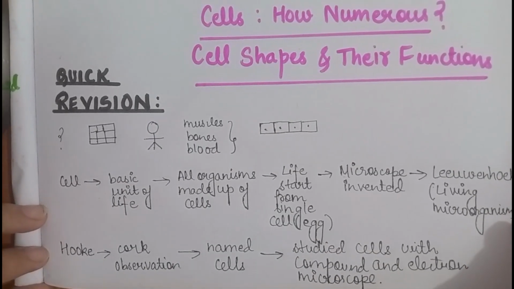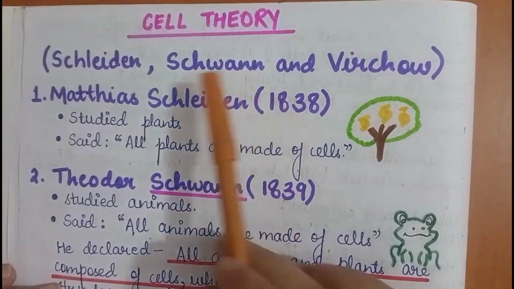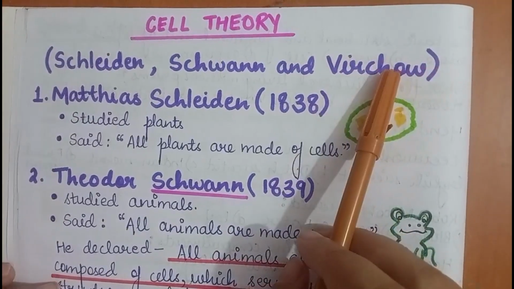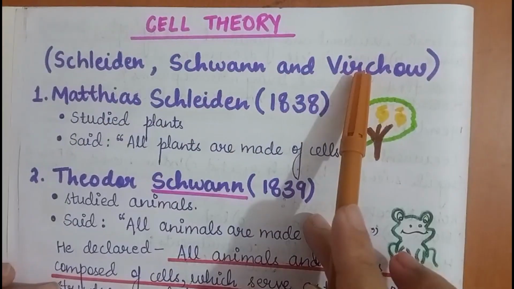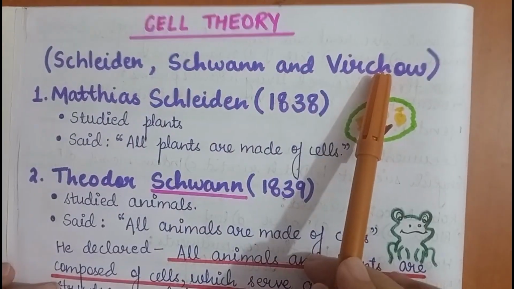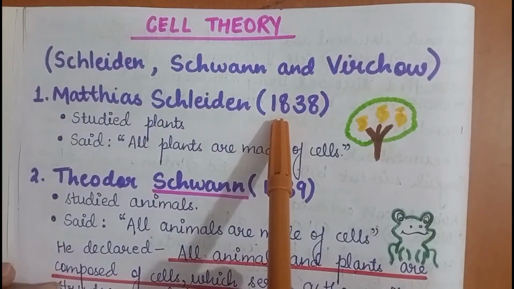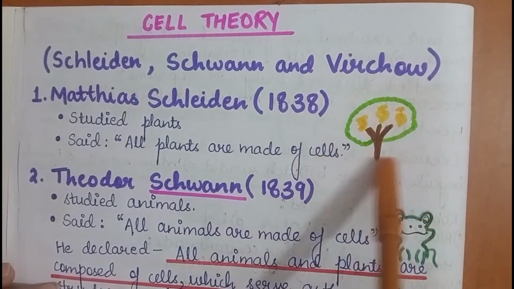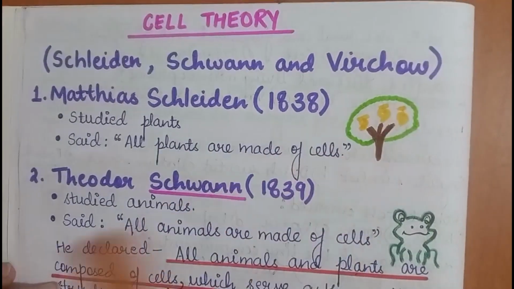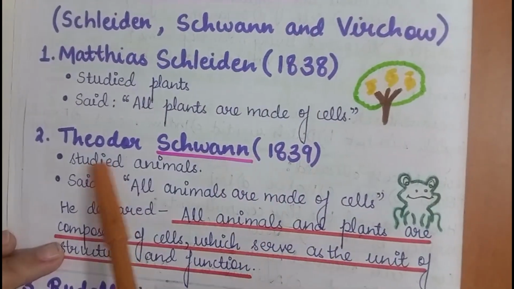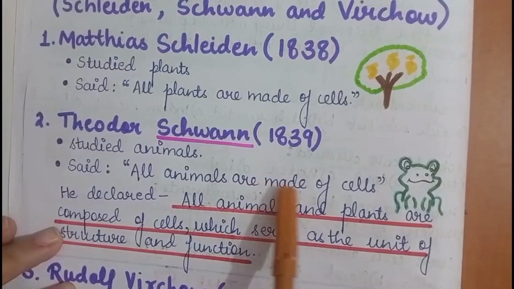Now let's move to our first topic, cell theory. Okay, what happened was scientists wanted to find out whether all organisms are made up of cells or not. So three scientists, Schleiden, Schwann and Virchow, they made such observations and they gave the cell theory. First scientist was Matthias Schleiden. In 1838 he observed plants, okay, and he said that all plants are made up of cells. In 1839 Theodor Schwann, he observed animals, okay, and he said that all animals are made up of cells.